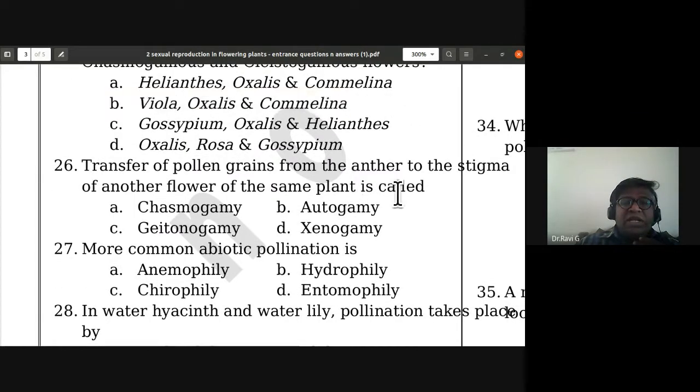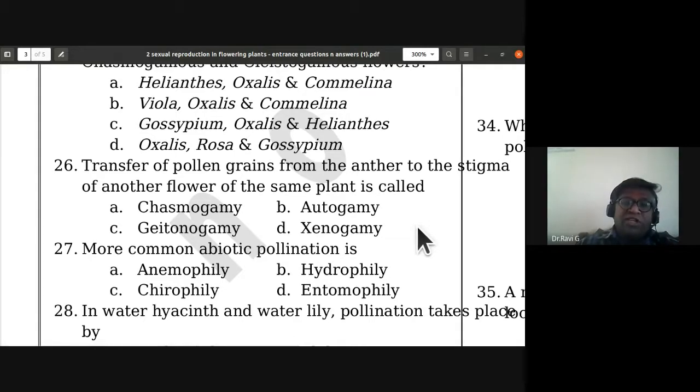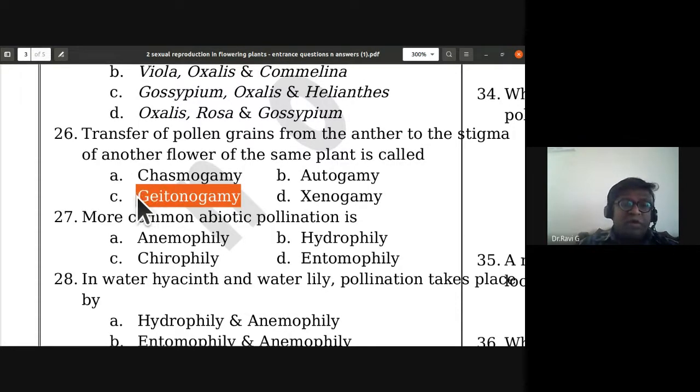Transfer of pollen grains from the anther to the stigma of another flower of the same plant is called autogamy, isn't it? So it is not autogamy, it is geitonogamy. Within the same flower, it is autogamy. Another flower of the same plant, it is geitonogamy. So functionally it is cross pollination, but genetically it is autogamy. So geitonogamy is the answer. 26th.